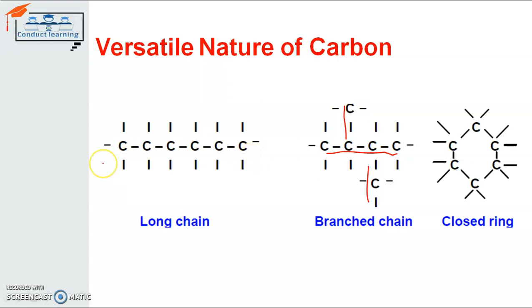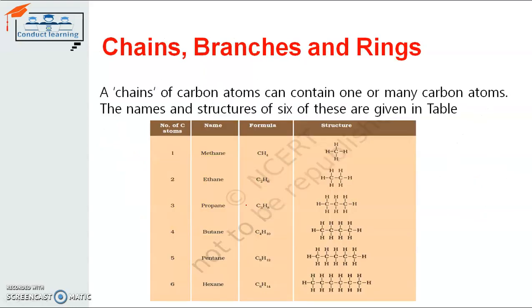So all these three figures, or three architectures, define the catenation property of carbon atom, which makes a bond with another carbon atom. So carbon is making a bond with carbon itself, but with a different atom of carbon. So the three architectures and the catenation property are very clear here in this slide: chain, branch, and ring.